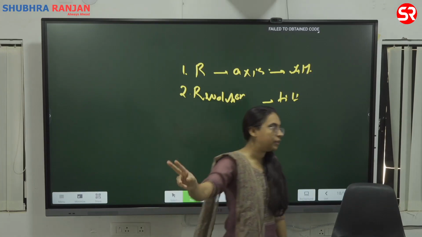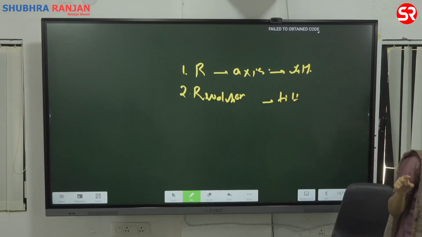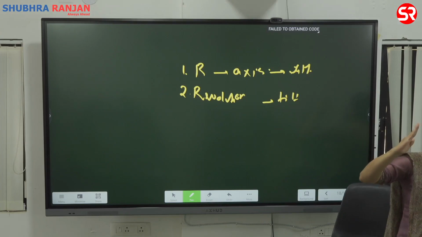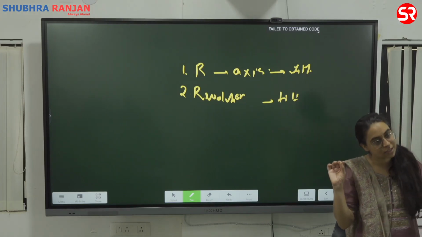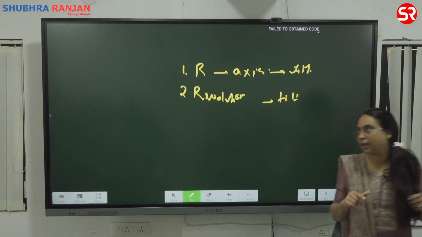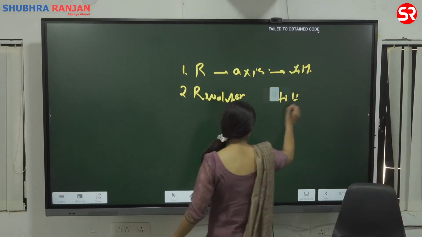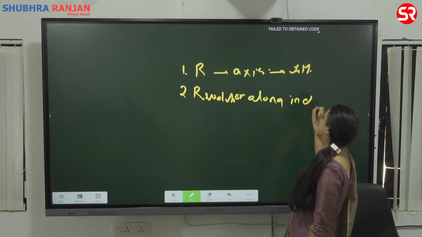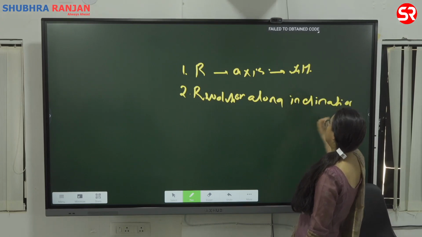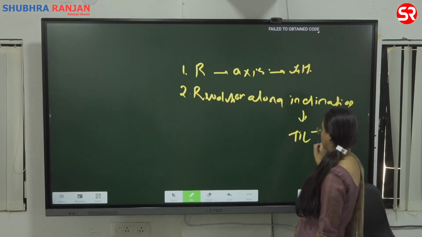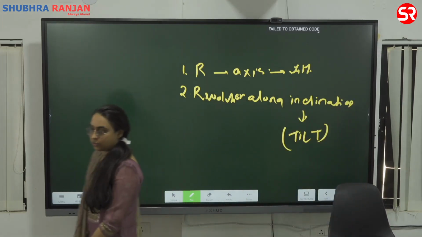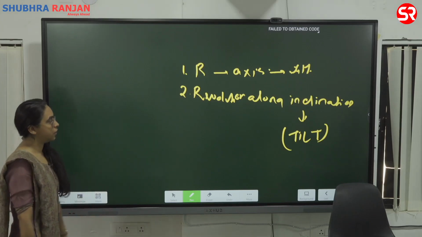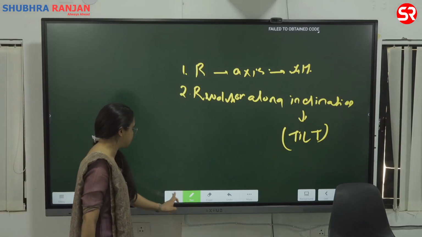So what you have written: there are two basic movements, the annual revolution around the sun with inclination, there is a tilt, and there is polarity. That means the angle of the tilt is maintained. Where you've written revolution along inclination, inclination means there is a tilt. Write the word tilt there. There is revolution along the inclination called tilt.